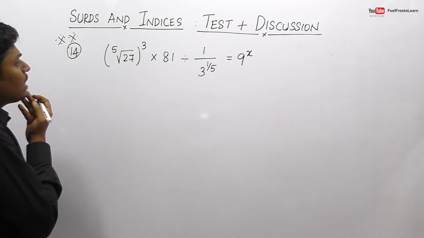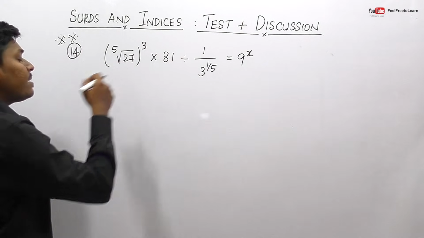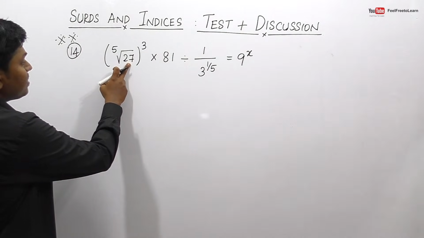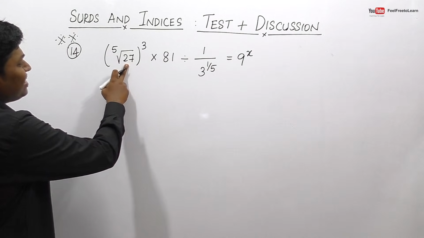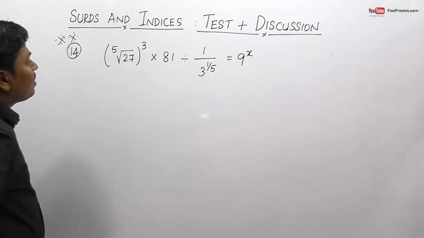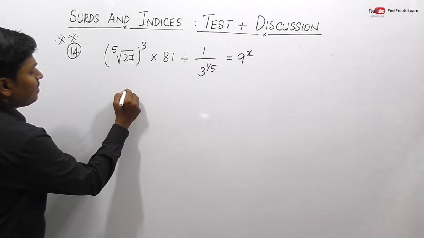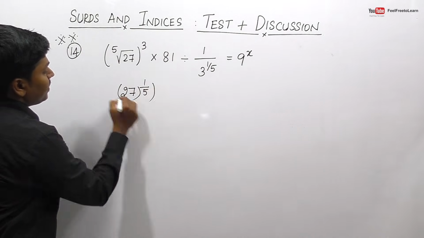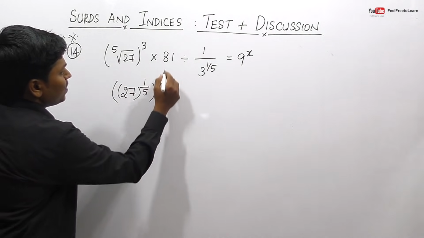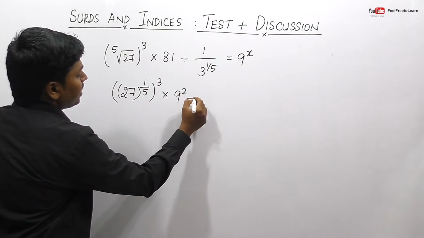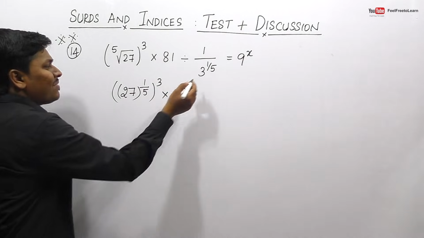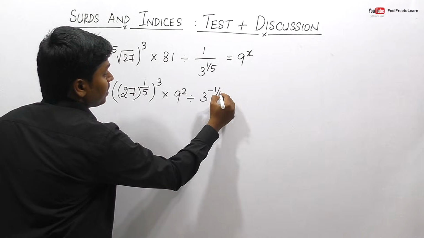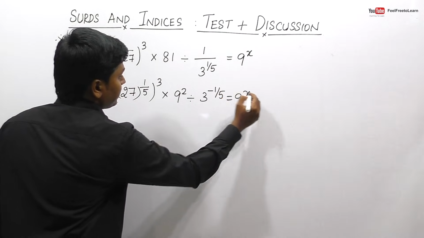So friends, we need to convert all the expressions in terms of 9 power something, right? But we can't convert this in terms of 9 power something, because it will be 3 cube. So let me do one thing. This can be written as the 27 fifth root, which is 27 power 1 by 5, and 81 can be written as 9 square, in the division. When we bring this 3 power 1 by 5 to the numerator, that will be 3 power minus 1 by 5 is equals to 9 power x.